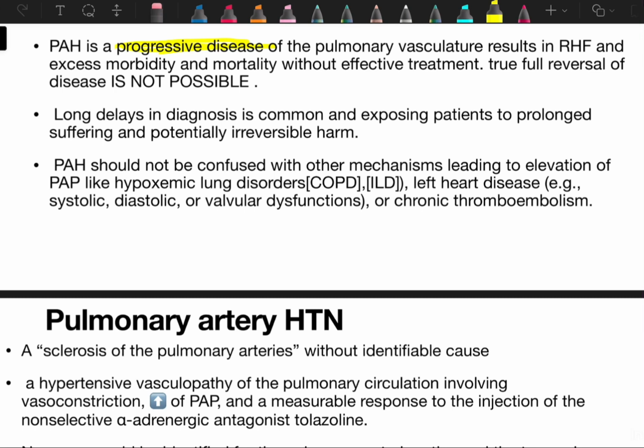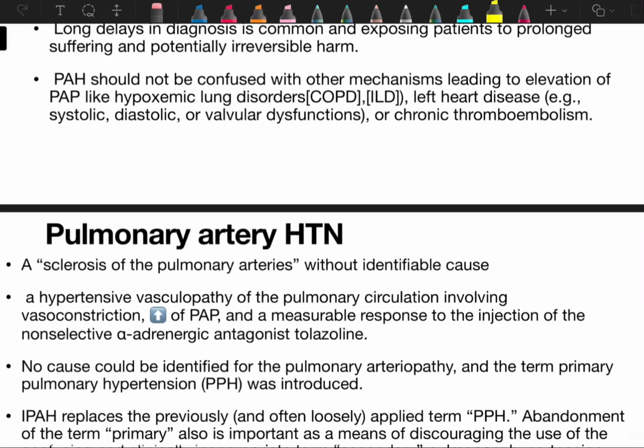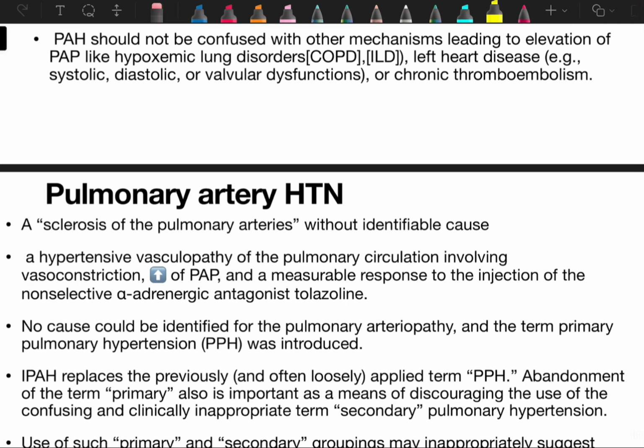So pulmonary artery hypertension should not be confused with other mechanisms leading to elevation of pulmonary artery pressure, like hypoxemic lung disorders such as COPD or ILD, or left heart disease. It could be systolic, diastolic or valvular dysfunction, or chronic thromboembolism. So we should not confuse it with these conditions, which can also lead to an increase in pulmonary artery pressure. Now we'll come to pulmonary artery hypertension.